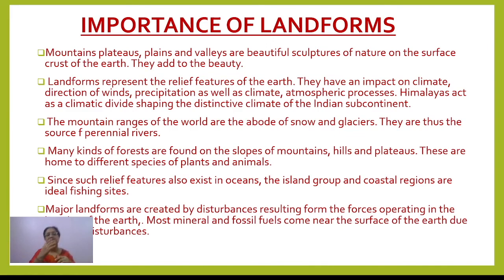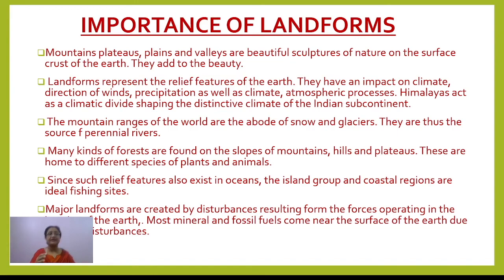Next is the mountain ranges of the world, especially the high mountains. The peaks of these mountains are covered with snow. So these snow covered peaks actually provide a constant supply of water to the perennial rivers. So that is again one important thing. Then over these mountains at different heights we can find different types of forests develop, vegetation as well as wildlife.